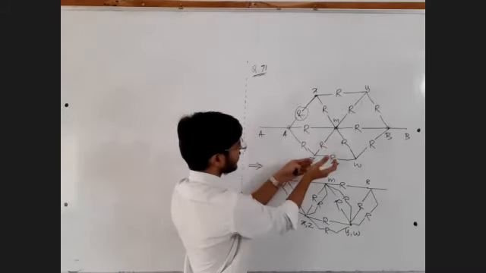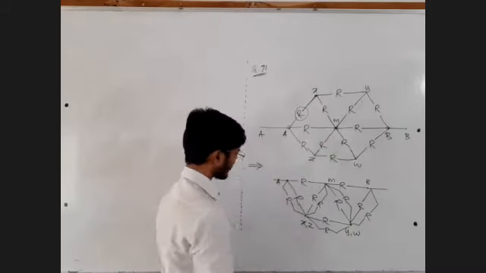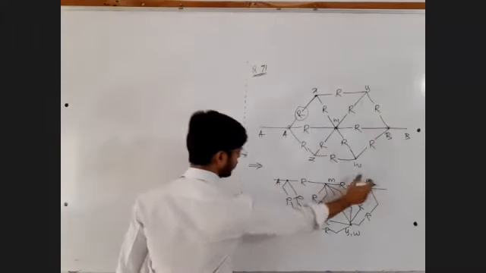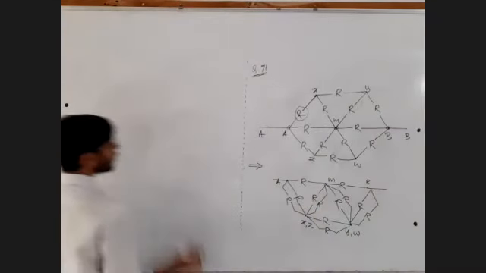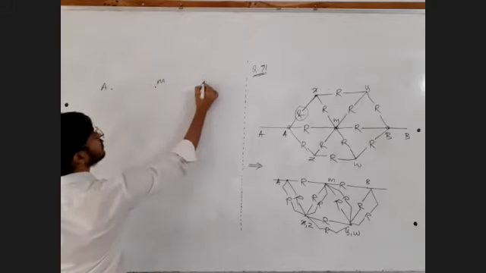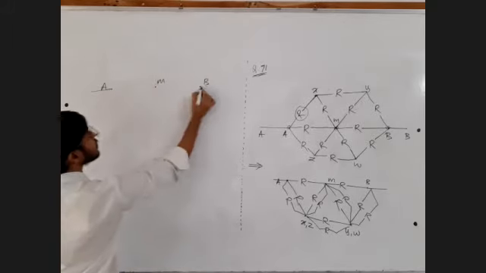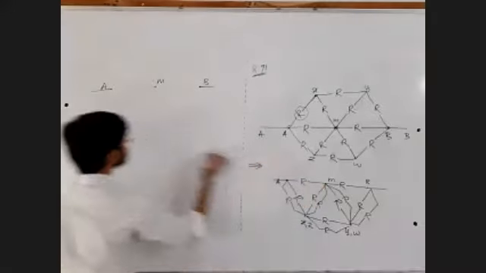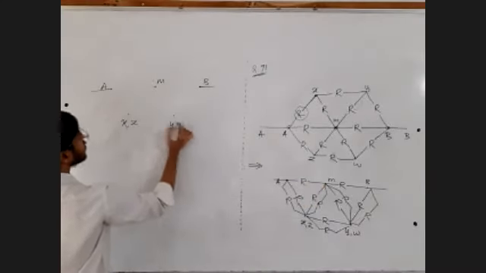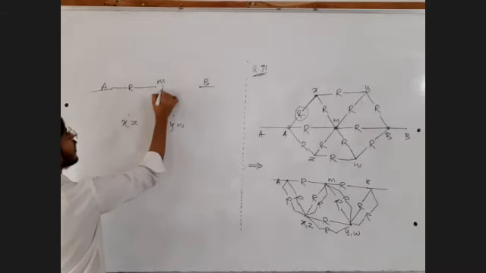If you fold it, if you write the equivalent resistance directly, that is also absolutely fine. Let me draw it again. A, M, B, X comma Z, Y comma W. A, M, B, R, X comma Z, Y comma W, R.